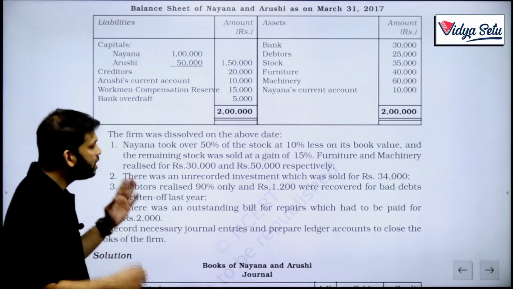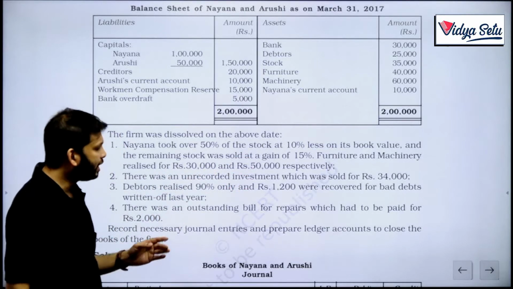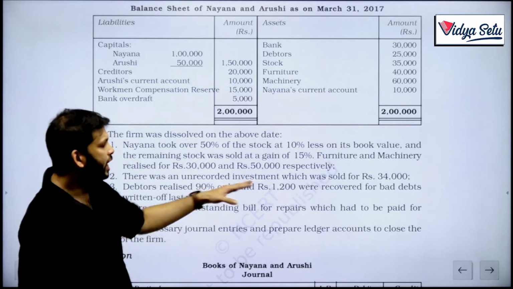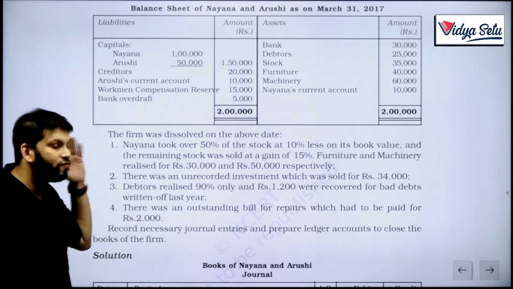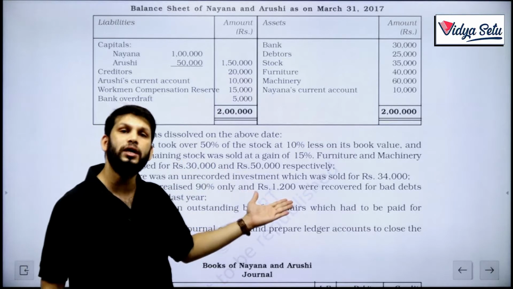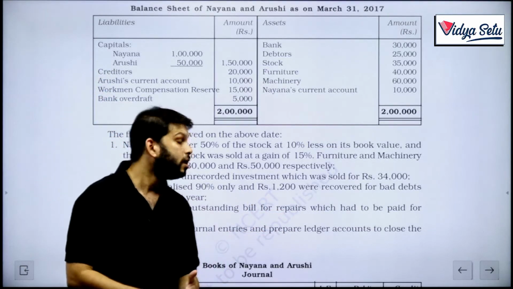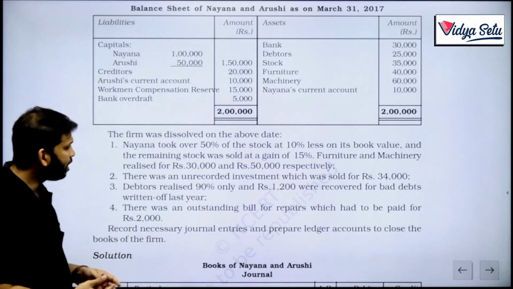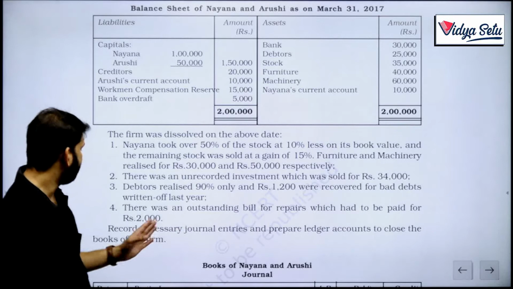There was an unrecorded investment which was sold for 34,000. Debtors realized 90% only, and 1,200 were recovered for bad debts written off last year. So this is also an unrecorded asset. Last year we wrote it off, now we are getting this money back. There was an outstanding bill for repairs which had to be paid, 2,000.